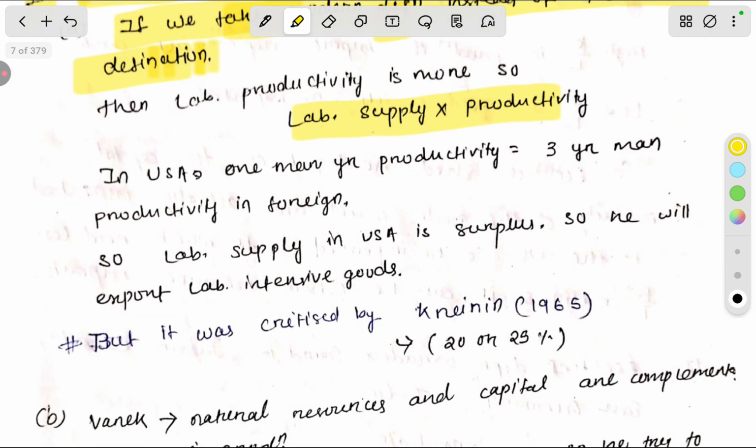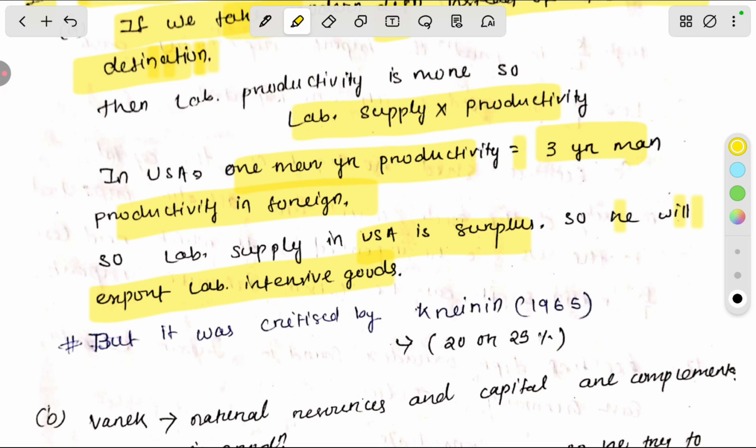In the USA, one man-year of productivity is equal to the foreign labor productivity of 3 years. So the labor supply in the USA is in surplus, so it will export labor intensive goods.